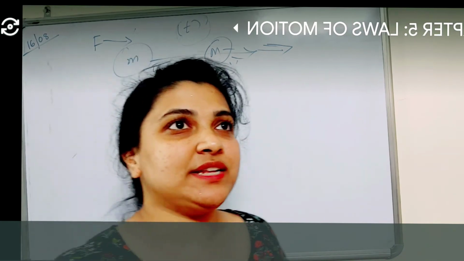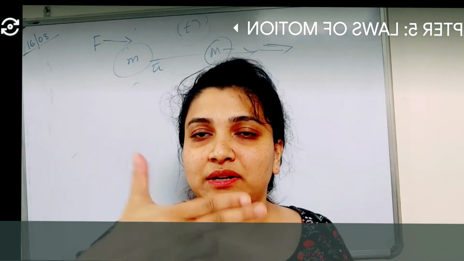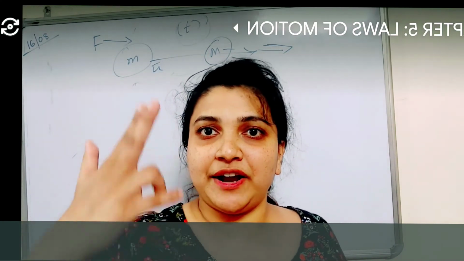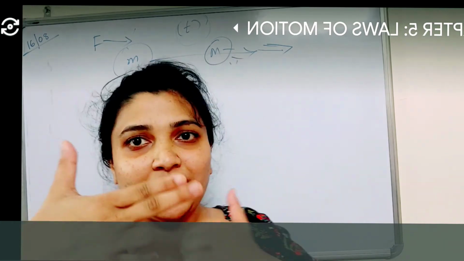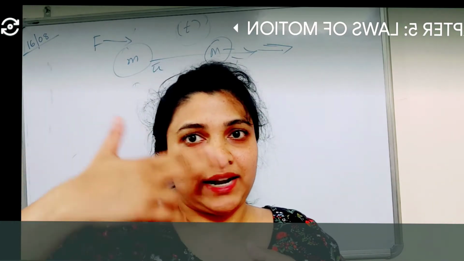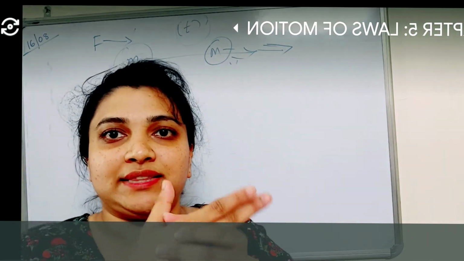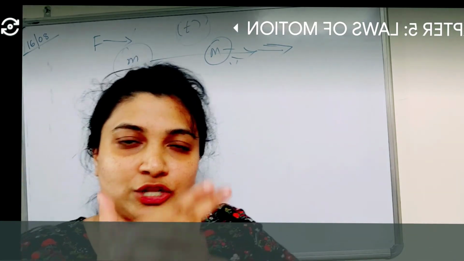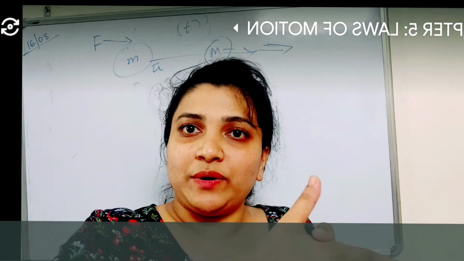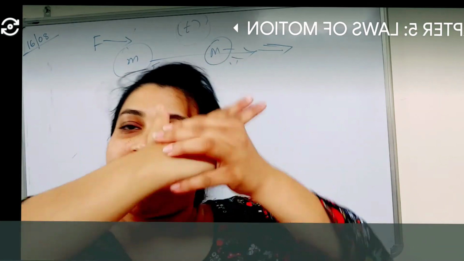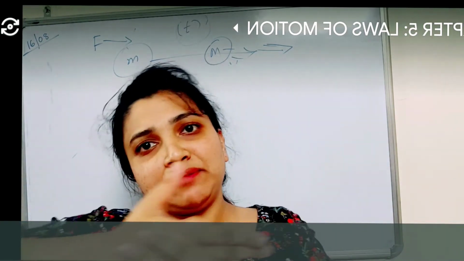Right? So that means everybody has seen the example of a gun firing a bullet, right? When I'm firing it, that is the action. My hand will go back once I fire that. That is the reaction. So action and reaction are equal. That means with what force I'm firing, the same force I am getting back also.